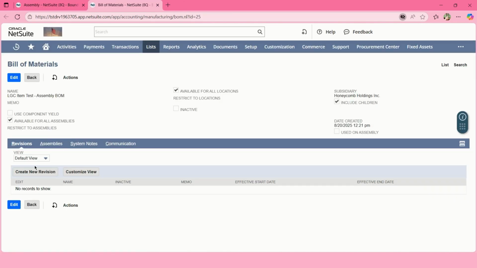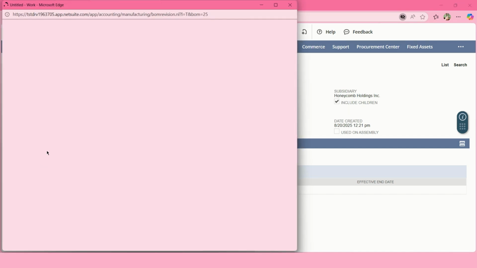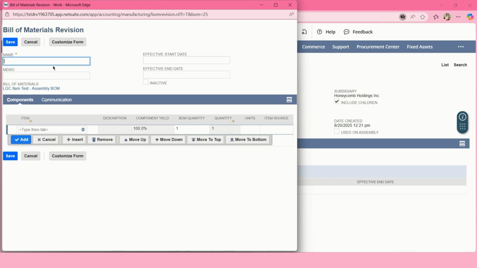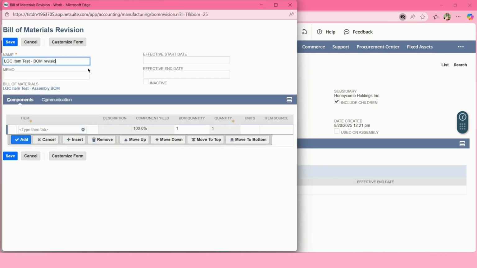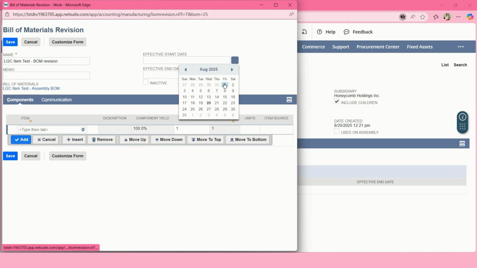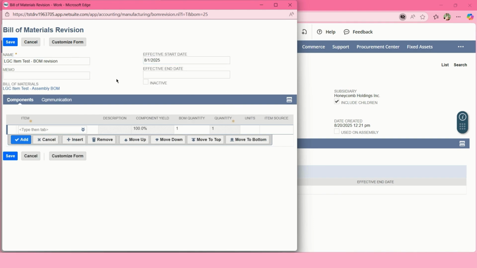Now, go to the Revisions tab. Here, you can either add an existing revision or create a new one. Enter a name for the BOM revision and set the effective start and end dates. These dates determine when this revision will be used in BOM calculations.